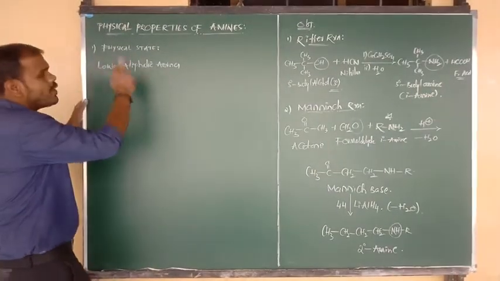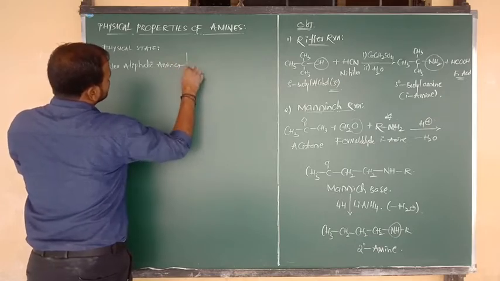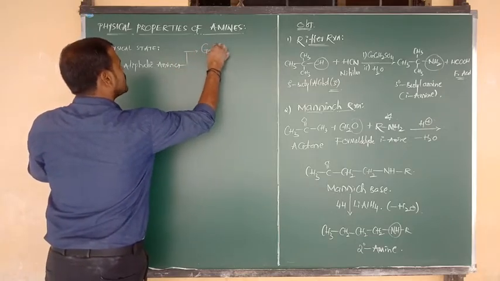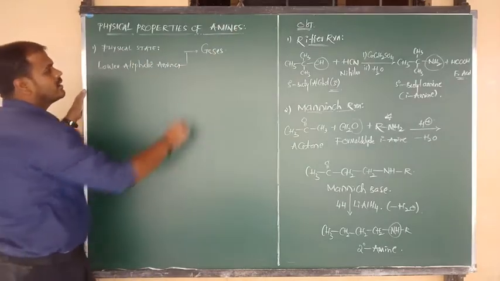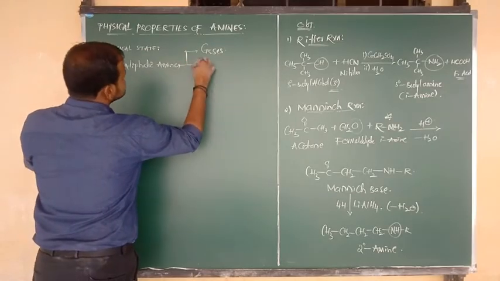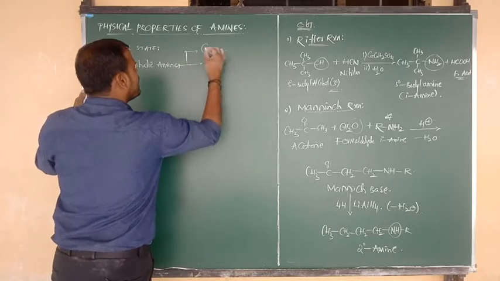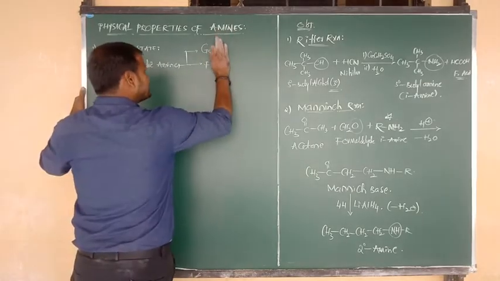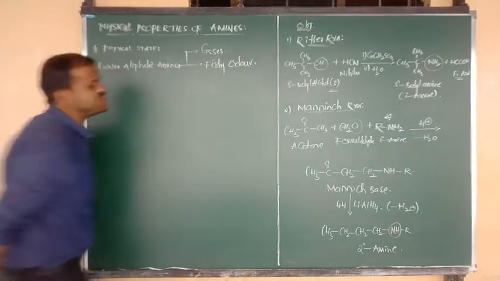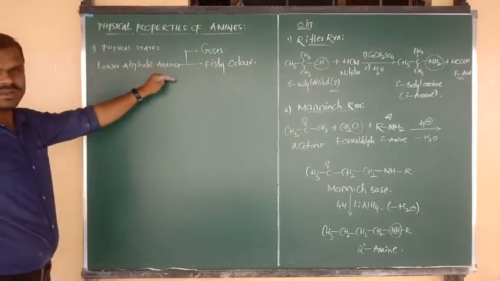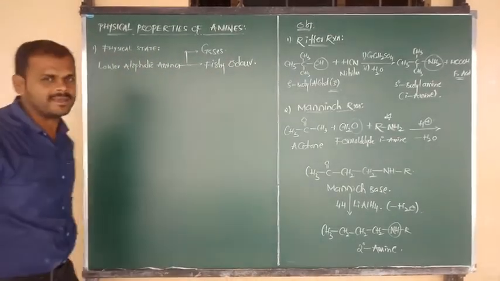Yes, such lower aliphatic amines are all gases. What is the physical state? They exist in the gaseous phase, at room temperature condition, and they have a very unpleasant odor, an unpleasant smell. The smell is a fishy odor. So all lower aliphatic amines are gases. They have a fishy odor, an unpleasant smell.